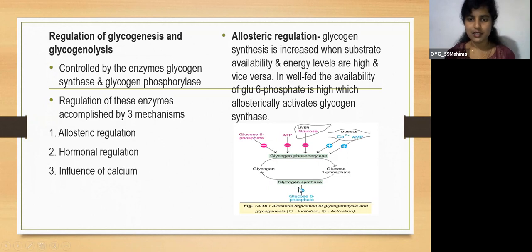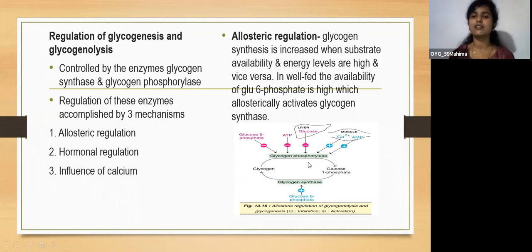So in this picture you can see glycogen synthase is activated; the plus sign indicates activation. When glucose 6-phosphate is there, it activates glycogenesis, whereas glucose 6-phosphate, ATP and liver glucose will inhibit glycogen phosphorylase, whereas calcium and AMP will activate glycogen phosphorylase.